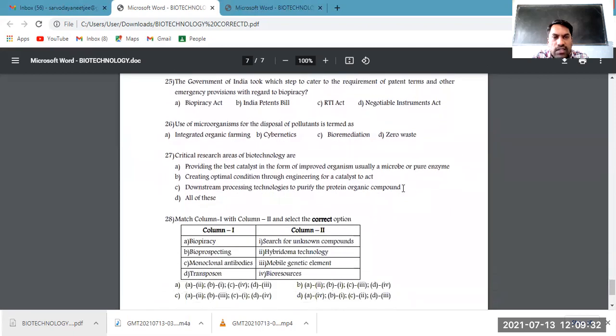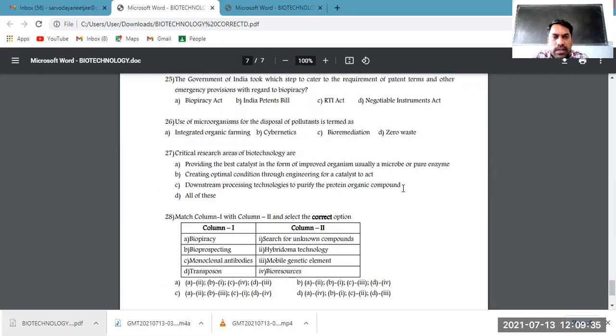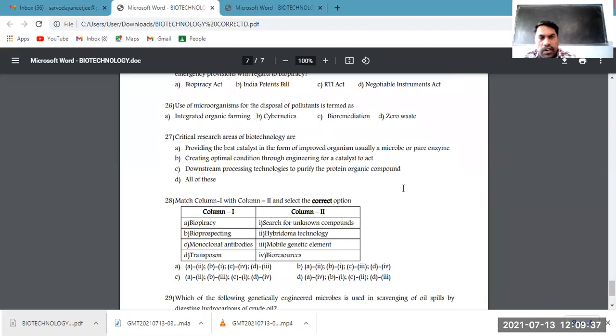Use of microorganisms for the disposal of pollutants is termed as what? Biotechnology uses living organisms for various human needs. The use of microorganisms for the disposal of pollutants is termed bioremediation. We use living organisms as a remedy, to remove pollutants.